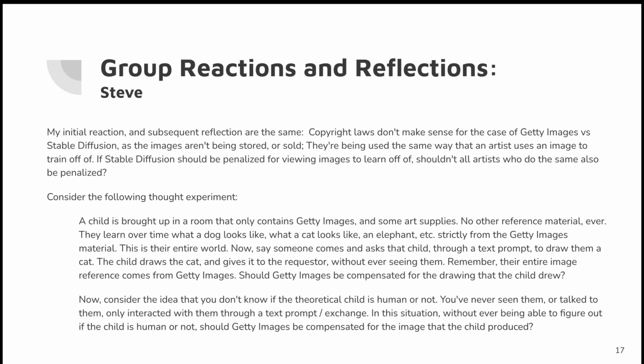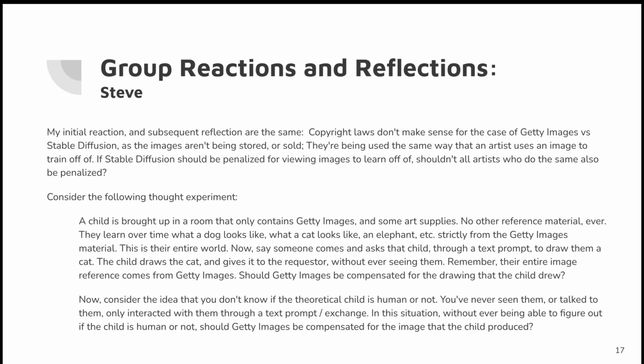Now, say someone comes and asks that child through a text prompt to draw them a cat. The child draws a cat and gives it to the requester without ever seeing them. Remember, their entire image reference comes from Getty Images. Should Getty Images be compensated for the drawing that the child drew?